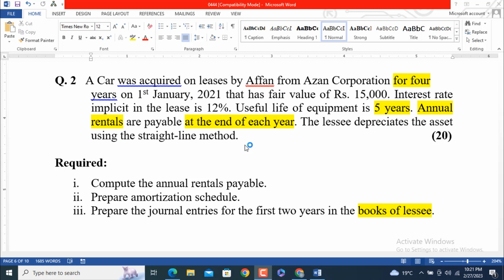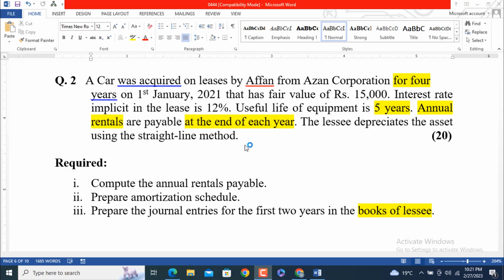So the question is that a company, Affan, has acquired an asset from Azan Corporation for 4 years on 1st of January 2021, and its fair value is rupees 15,000. The interest rate implicit in the lease is 12%, and the useful life of that equipment is 5 years.